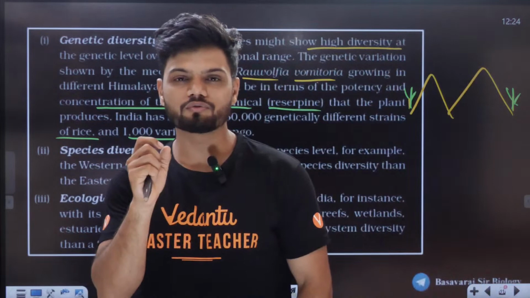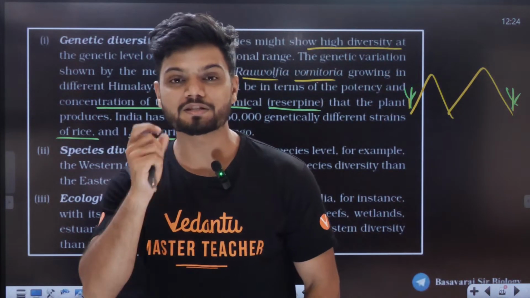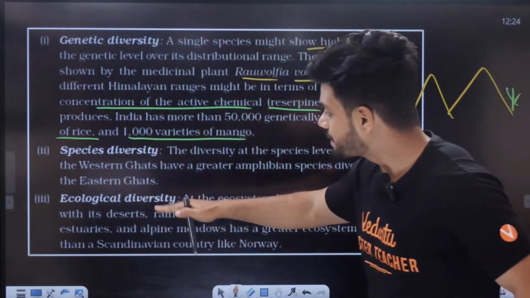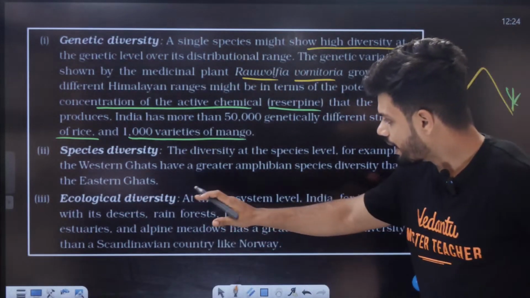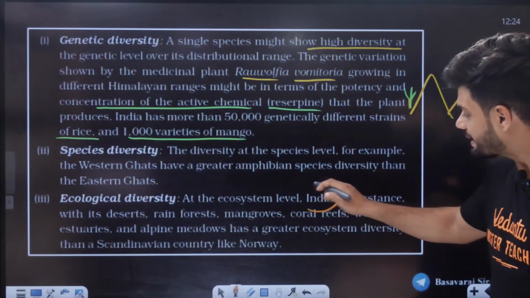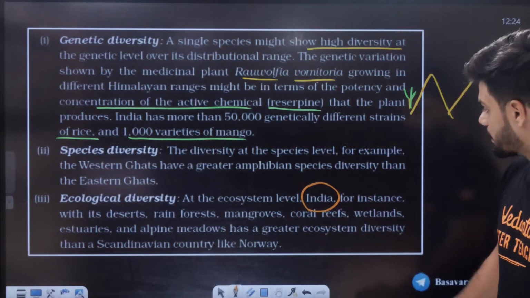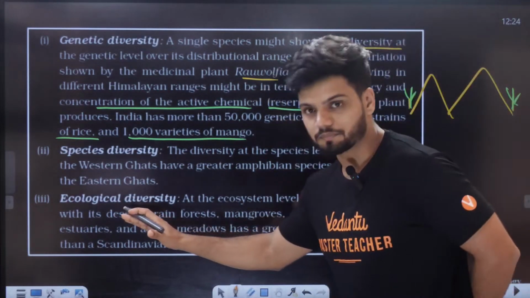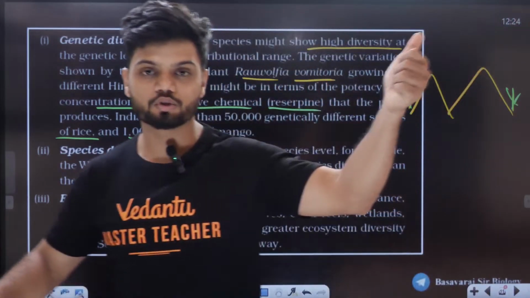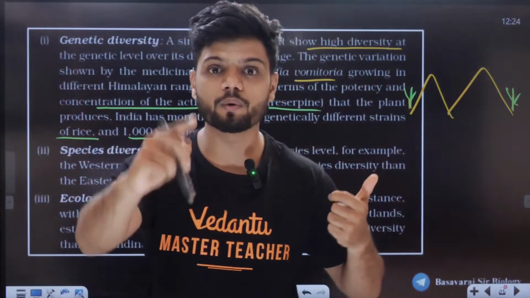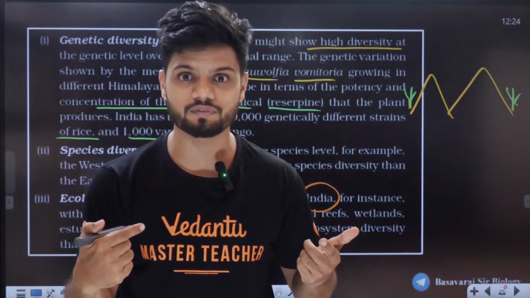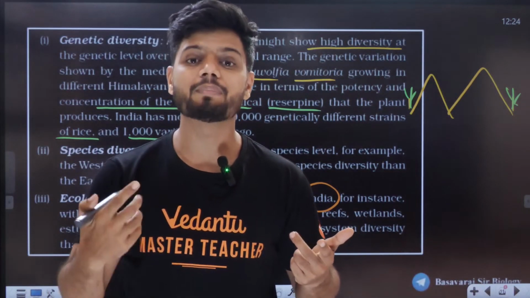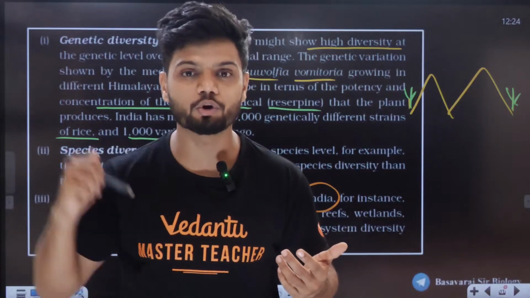So all of you understand the species diversity now. The last one is called ecological diversity. Very simple example at the ecosystem level, let's take India. We have desert in Rajasthan, tropical rainforest in Meghalaya, snow in Kashmir. In South India, you again have rainforests, forests, and mangroves. We have coral reefs in Andaman and Nicobar.